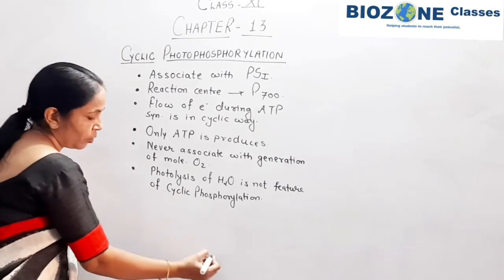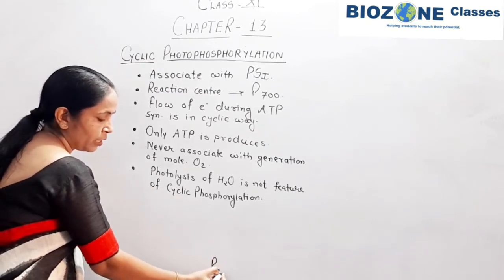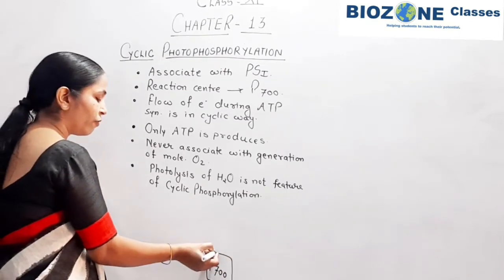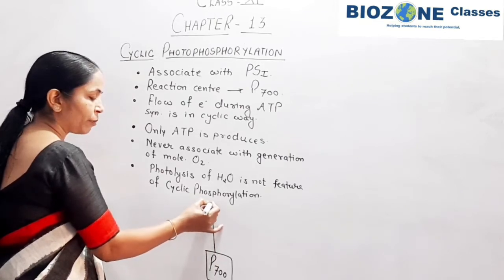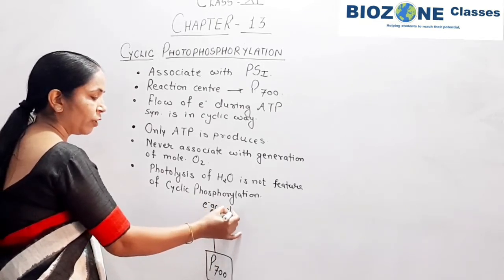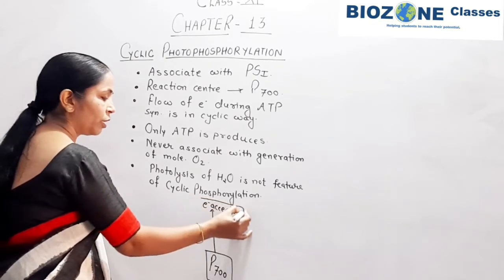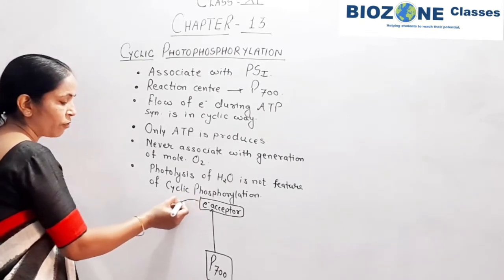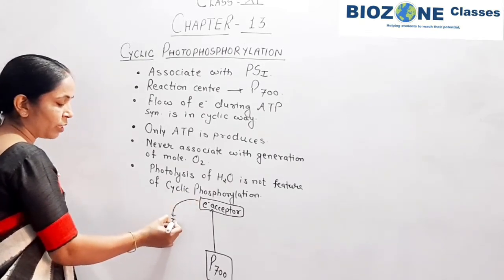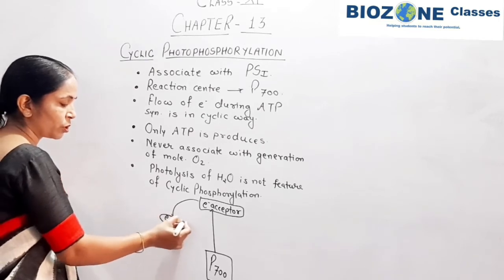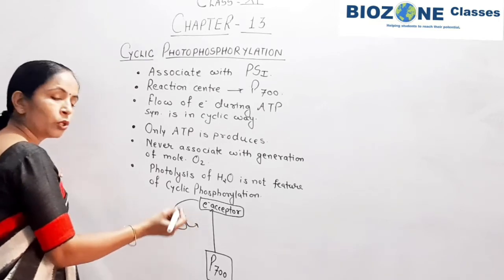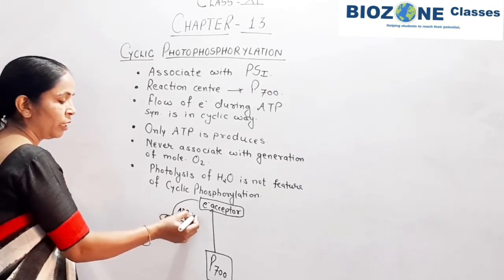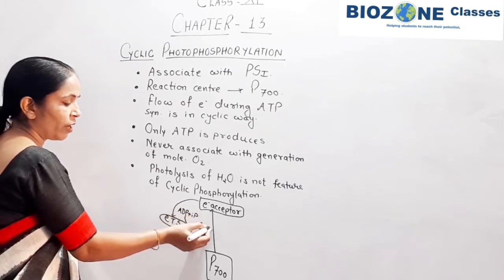In short, I draw here that the reaction center is P700. This is the cycle, and according to that we follow here. The electron acceptor is actually ferredoxin, but here we simply mention electron acceptor, and above it PS1 is mentioned. From this electron acceptor, electrons are transported to the electron transport system, and the energy of the electrons is used in the synthesis of ATP.